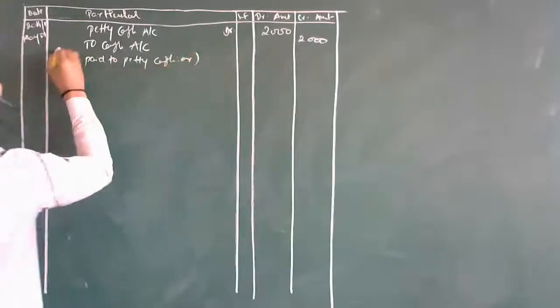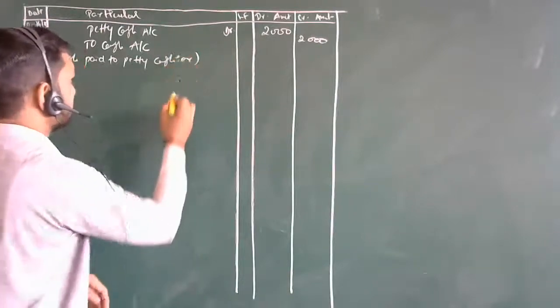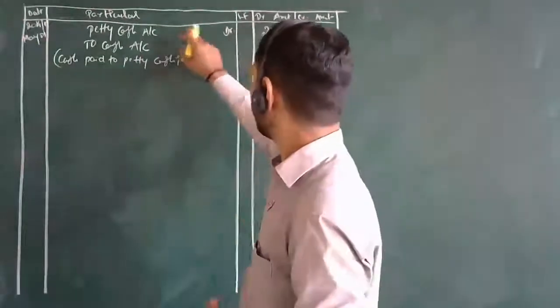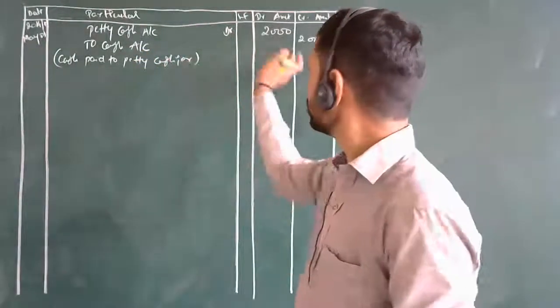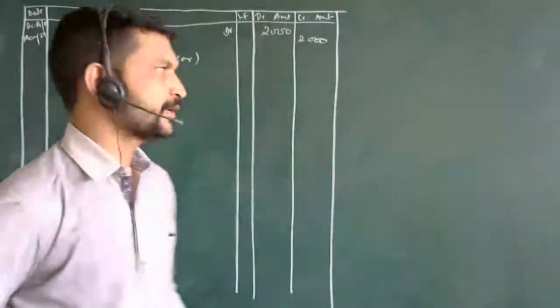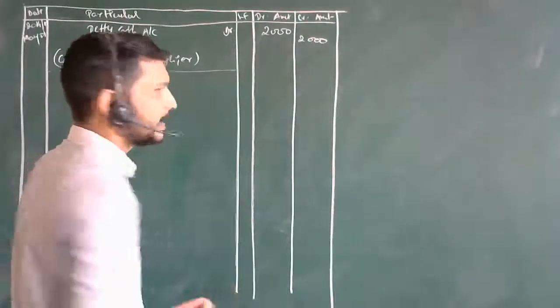The cash which is paid to the petty cashier. Okay. So the petty cashier receives the amount, which means it will be debited over here, and then this cash is reduced, which means it will be credited. With this, the first journal entry gets completed. Now after this, what we have is the expenses.